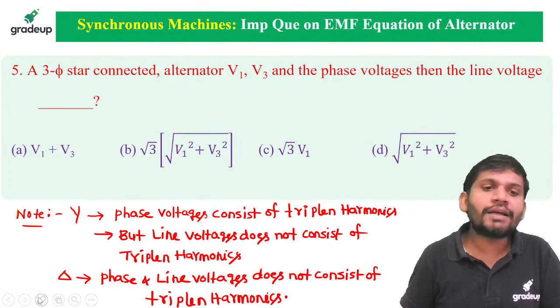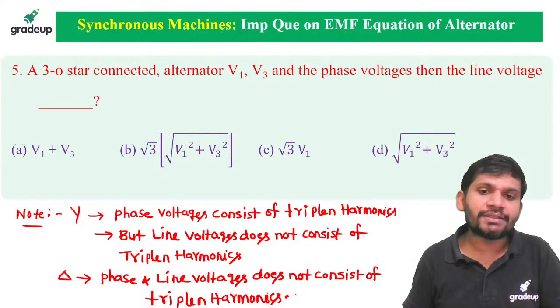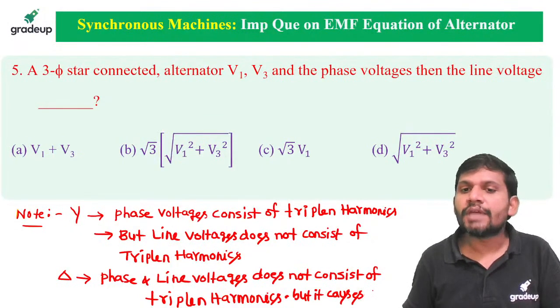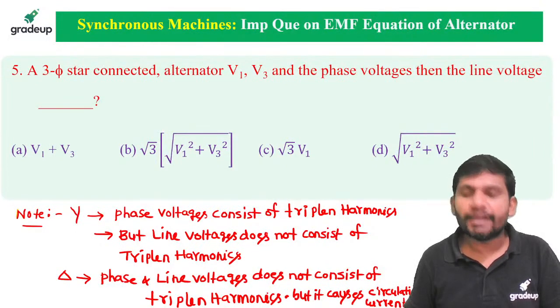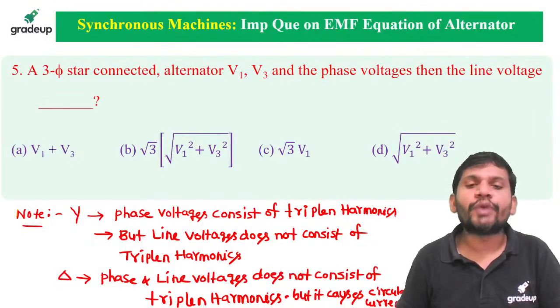It does not consist of triple N harmonic voltages, but triple N harmonic currents cause circulating currents. Simply I am writing circulating currents within the phases.